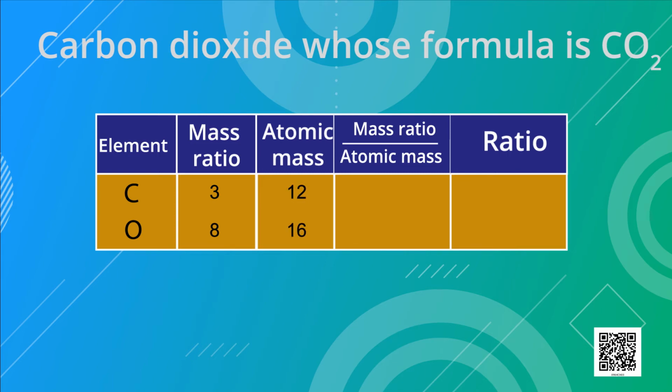Now, dividing the mass ratio by the atomic mass, for carbon it is 3/12, that is equal to 1/4. Similarly, for oxygen, it is 8/16, that is 1/2. In the simplest ratio of 1/4 to 1/2, it will be 1:2. So, here we have 1 carbon and 2 oxygen atoms. So, the formula is CO2.